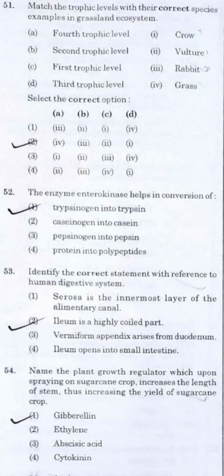Now, dealing with question number 51. Okay, here I have question number 51 in front of me. Match the trophic level with the correct species example in the grassland. I'll be directly going for the answer. Extremely sorry, I had gone for the wrong answer here in question number 51. The correct answer is: the first trophic level is grass, the second is rabbit, the third is crow, and the fourth is vulture. Whichever option it may be, the correct order is grass, then rabbit, then crow, and then vulture. Go for it. Okay.